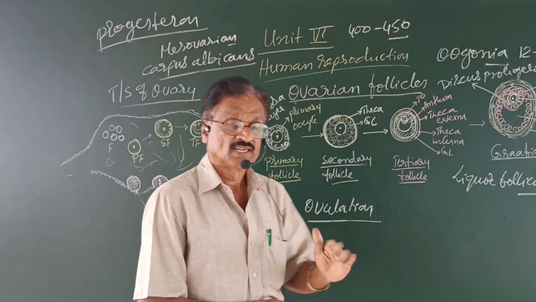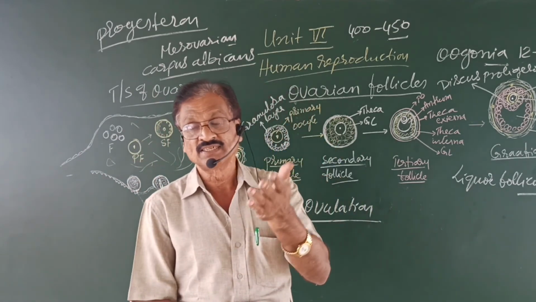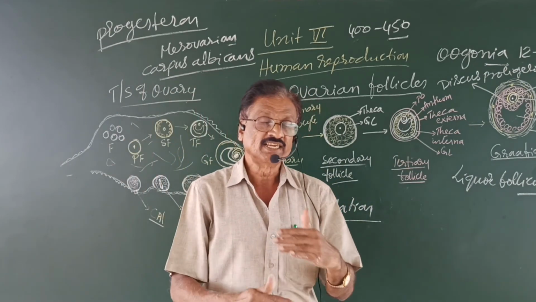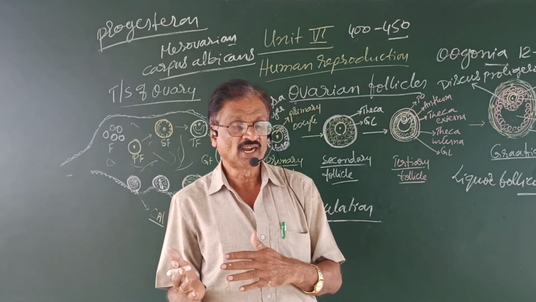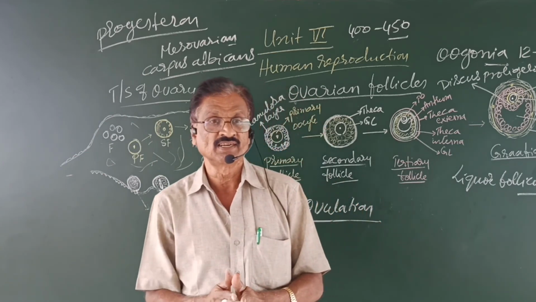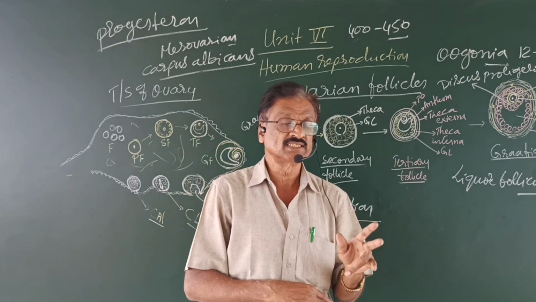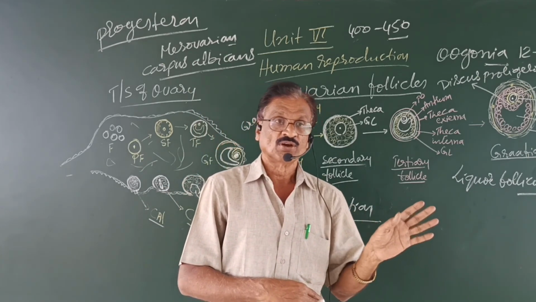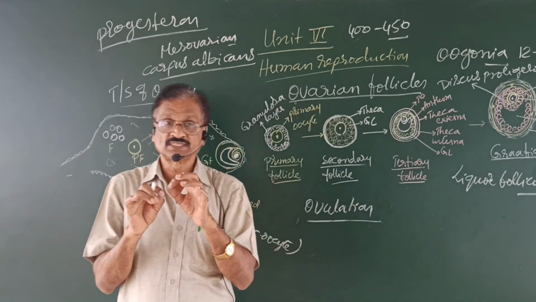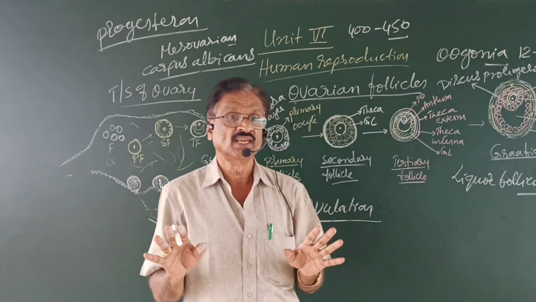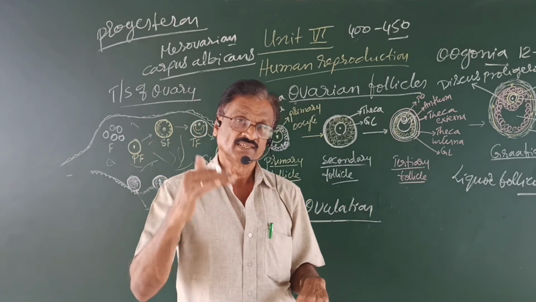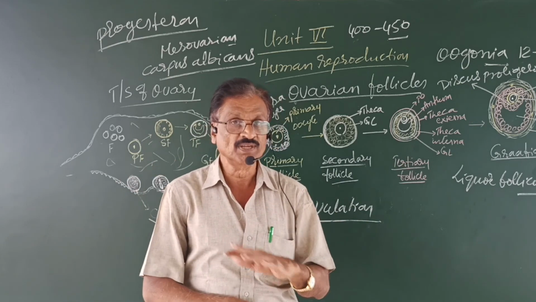So later on, a fresh Graafian follicle is developed in a woman in the next month, and it continues. How long? Until the egg is fertilized. If the woman becomes pregnant, naturally the menstrual cycle stops. So only after delivery, nearly about 6 months after delivery, does the periodic cycle begin again.